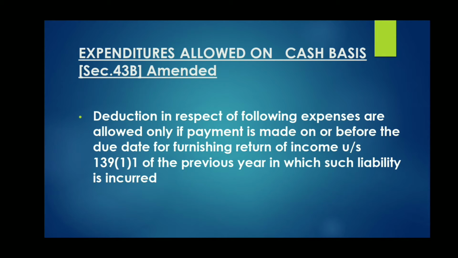But that 145 would not be applicable here for the list of expenses which are specified under 43B. These are allowed on payment basis and no other section will be applicable. No other section will have anything to contradict 43B. Section 43B is the most powerful section and it will override all other sections.